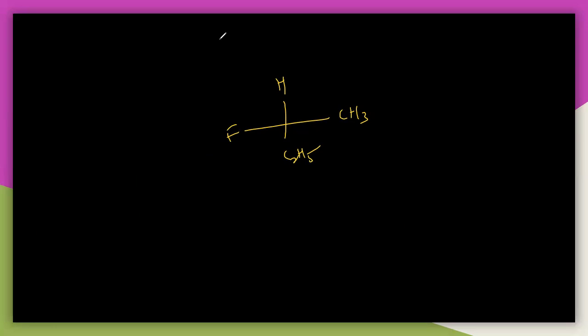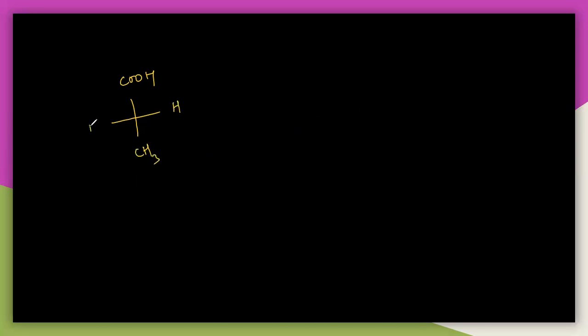So let us take a simple molecule, COOH. Let us say here I will take CH3, and let us say hydrogen and NH2. So this is also one of the chiral molecules. This is actually called alanine, an amino acid. So this is also a chiral molecule.